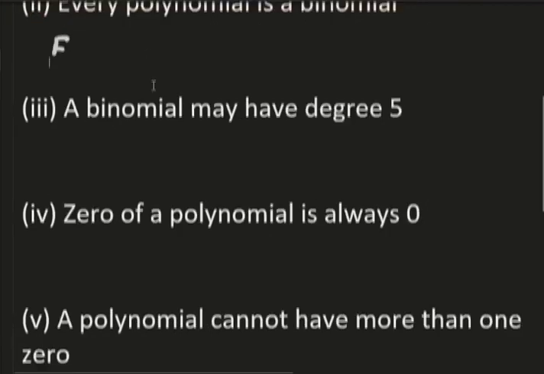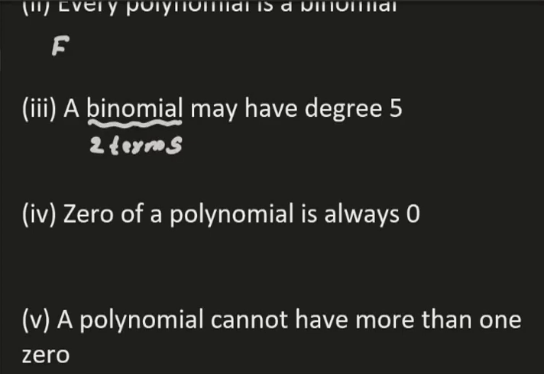Next question. A binomial may have degree 5. Degree has nothing to do with the condition of the binomial, because binomial mainly depends on the number of terms. A binomial is a polynomial having two terms. But the degree is the highest power of the variable. A binomial can have a variable having any degree.